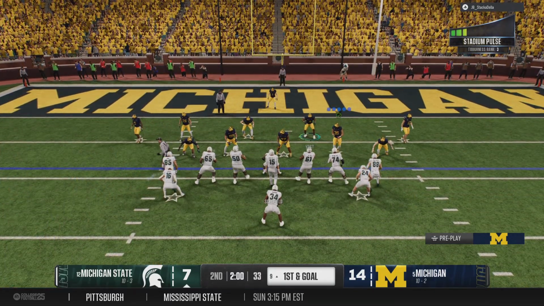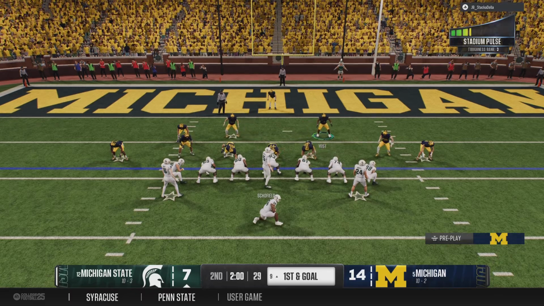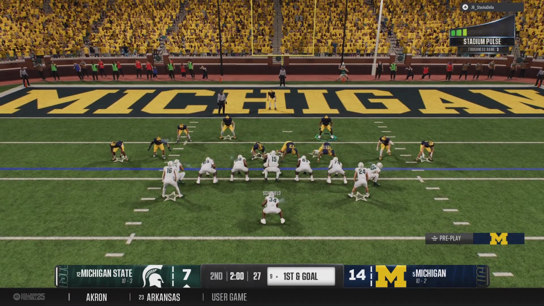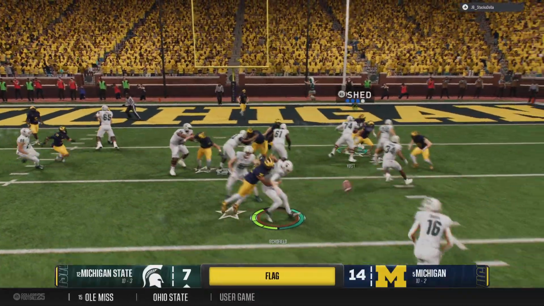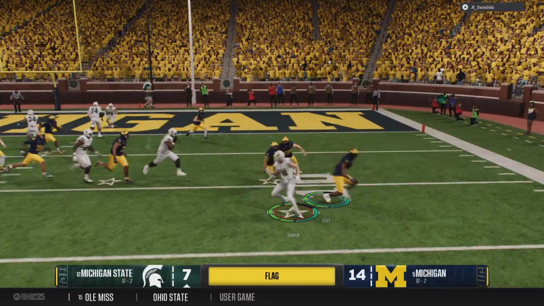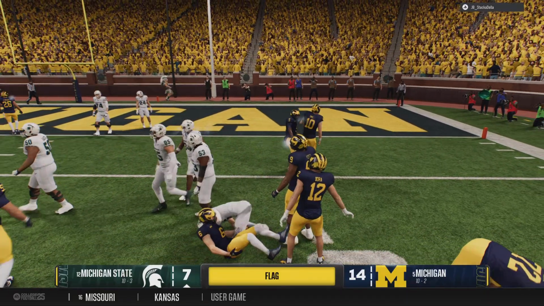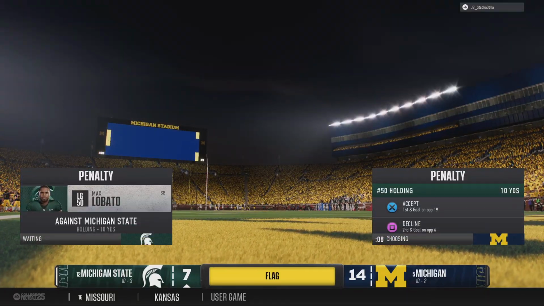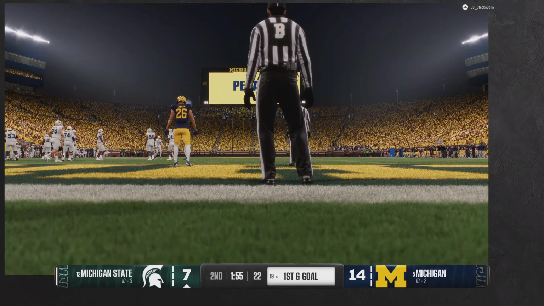So we've reached the 2-minute warning as this offense tries to take the lead here before halftime. First and goal. Great chance now to draw even before halftime. Defensive backs up at the line, showing press. They'll try the option play here. Pitch play to the back. And he's brought down, but there is a flag on the field. Let's check out this call. Will that holding penalty be a drive killer?